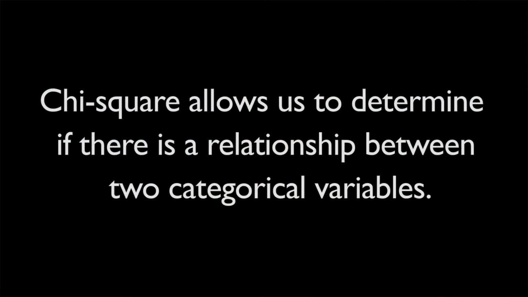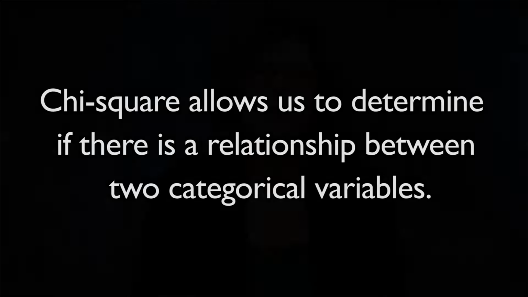Chi-square allows us to determine if there is a relationship between two categorical variables. We can do this by calculating how closely the values of an observed sample of data match the values we would have expected if there were no relationship between the variables.